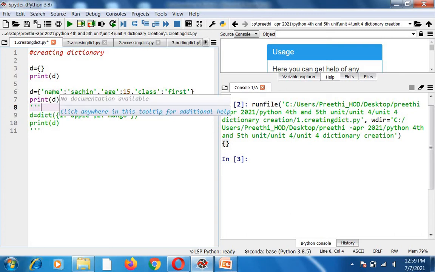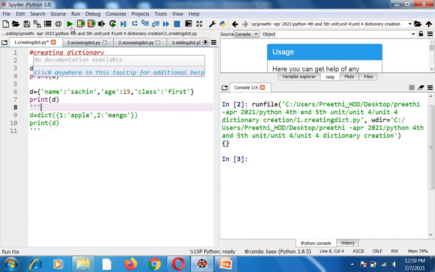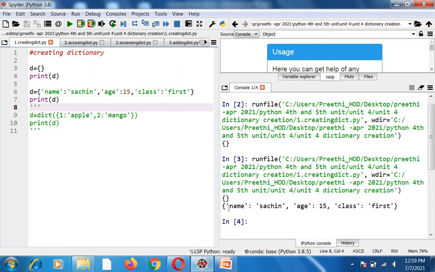If it is a string, you can enclose it within single quotes or double quotes. The key and the value should be separated by a colon. And one element and the next element should be separated by a comma. So print of D will display the dictionary with all these elements.